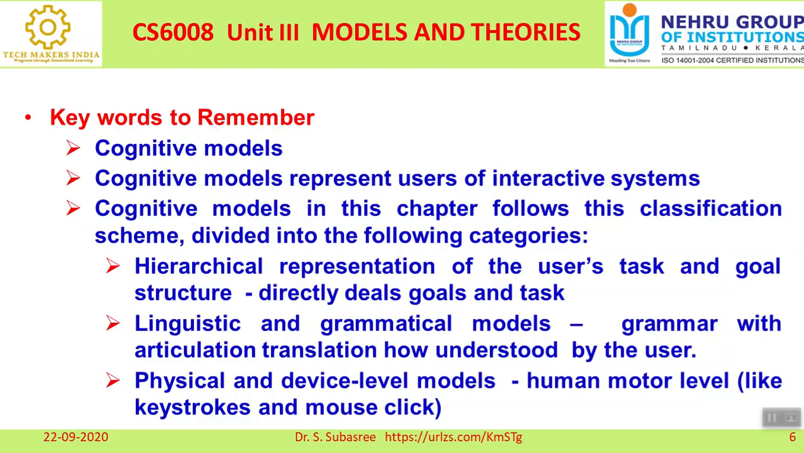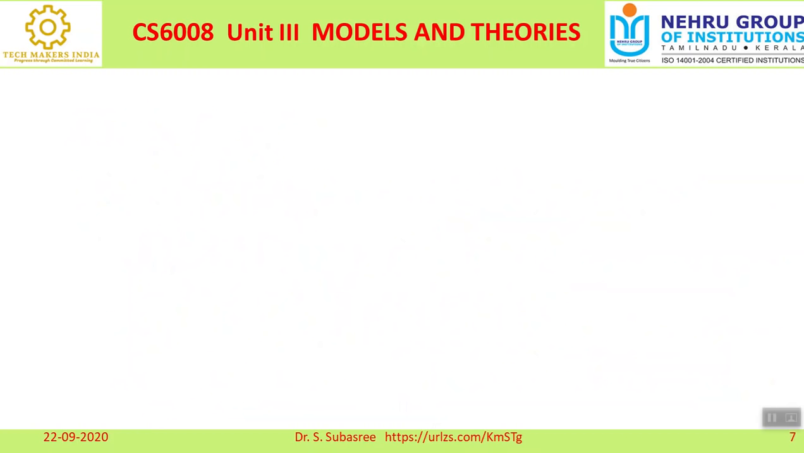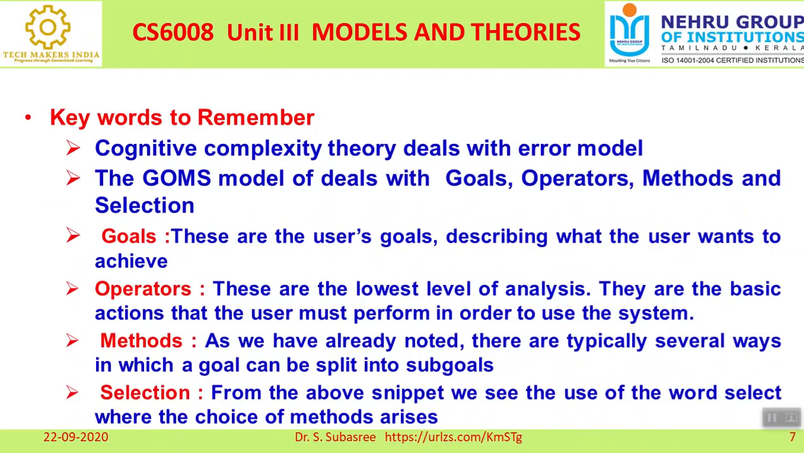Why are we focusing on this? Why do we need this? We are interacting with the system. Human beings interact with the computer with the help of interfaces. A mouse is also one type of interface. So the human is interacting with the computer system by using a mouse. That is called the physical and device level model. Then again, this cognitive complexity theory deals with the error model.